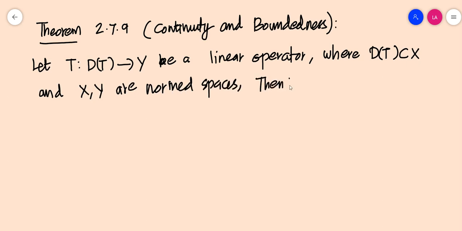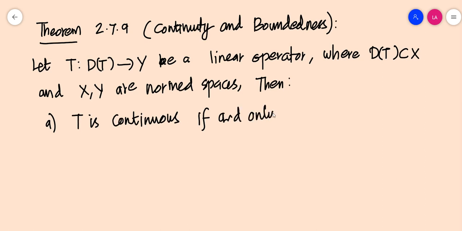Then the first condition: T is continuous if and only if T is bounded.